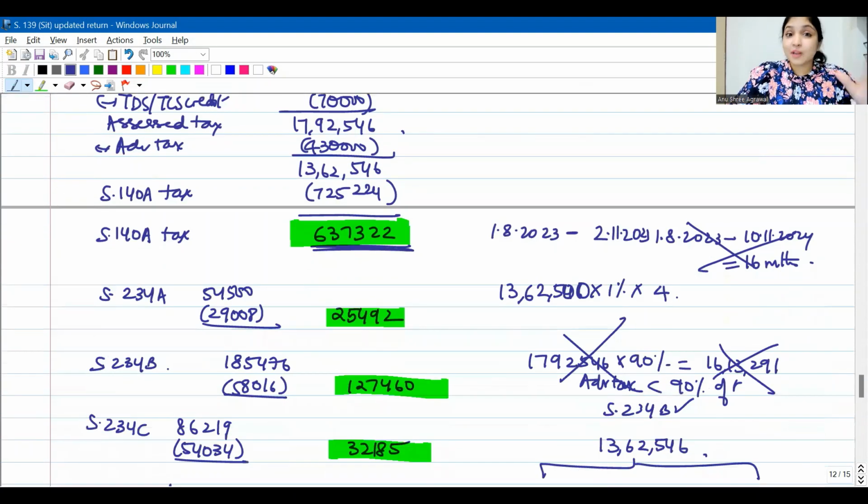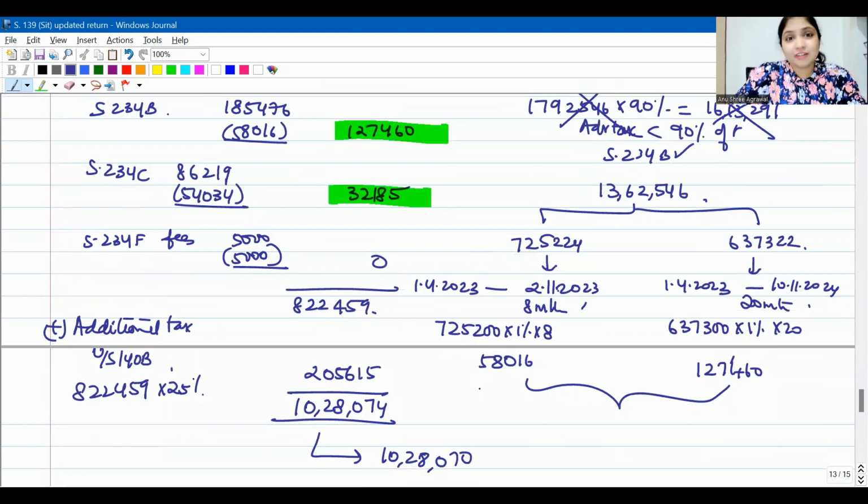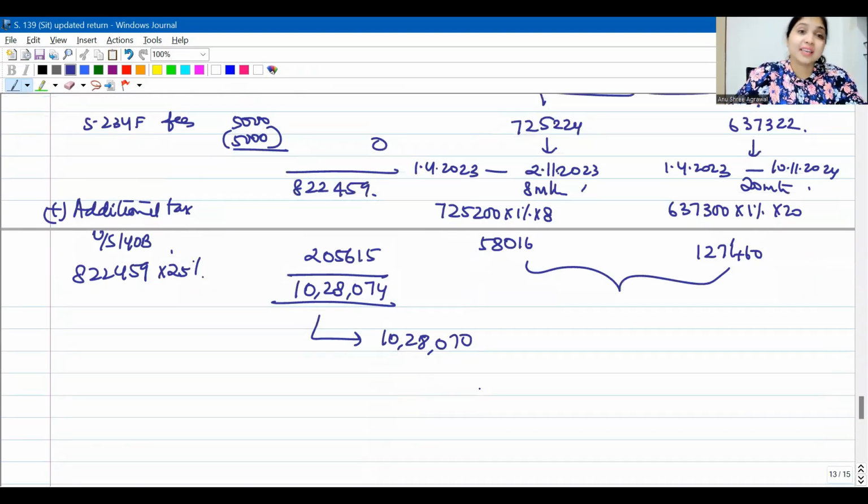All right, anyways, I hope you guys understood this entire updated return concept, section 139(8)(a). Additional tax, this you should not forget. If you're going to file your updated return within 12 months from the end of the year, you have to pay only 25%. But if you're going to file the updated return in the next 12 months, you will have to pay 50% additional tax. And additional tax will always be a percentage of interest and the tax that you're paying. You will not consider fees.